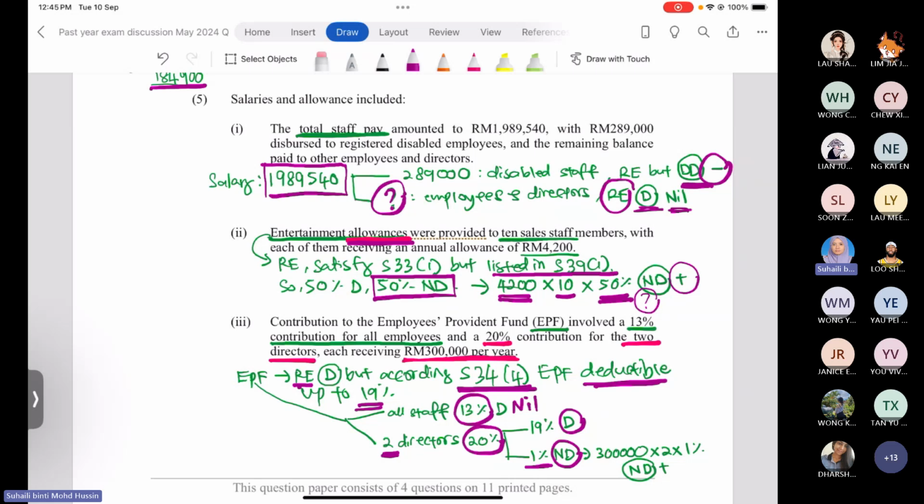So how much is the amount not allowed for deduction? The question already said that each of the directors receives 300,000 ringgit of salary. So you have 300,000 ringgit for one, times two directors, then times 1%. So you get the amount here. Then the amount will be added back, because 1% of the contribution exceeds the limit that the government allows. So you add back 1% of the contribution to the EPF for the two directors.